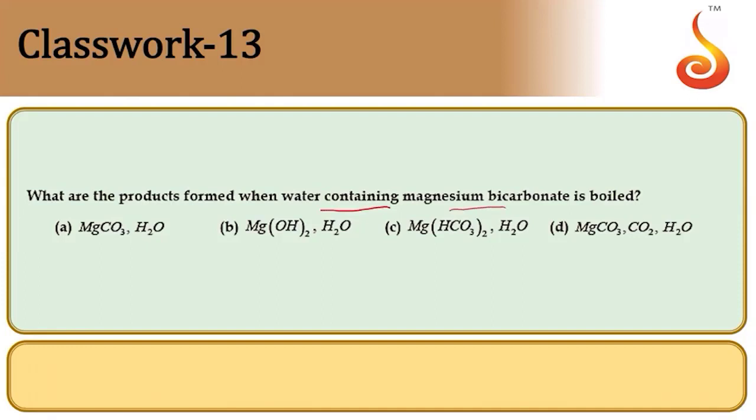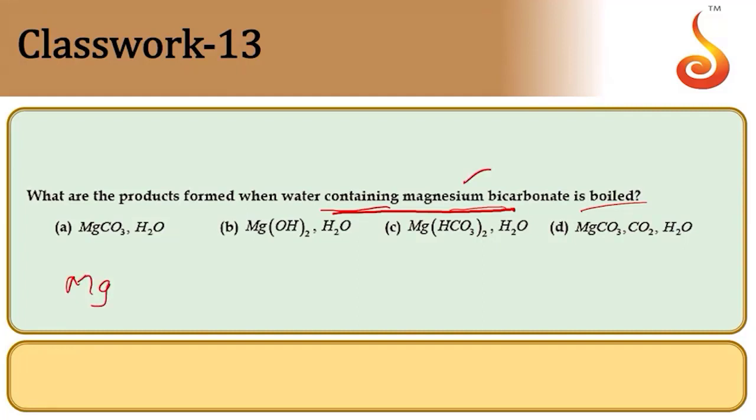Then, what are the products formed when water containing magnesium bicarbonate is boiled? This is asking about the hardness of the water. It is nothing but temporary hardness because you have magnesium bicarbonate here.